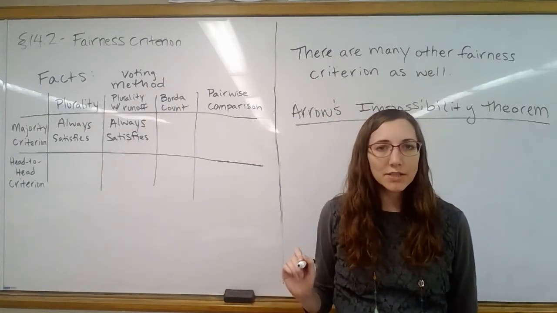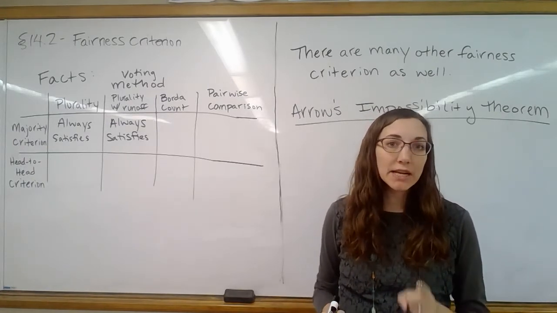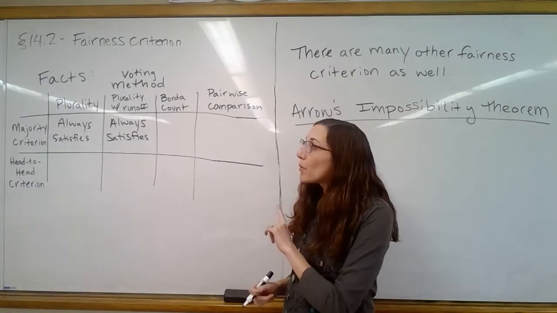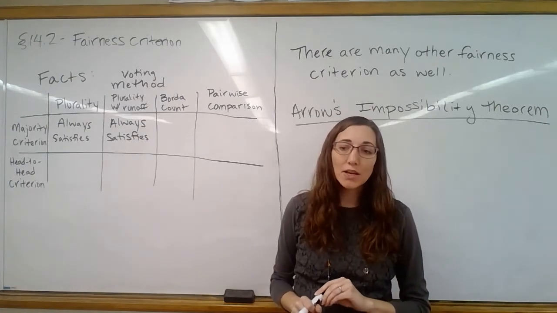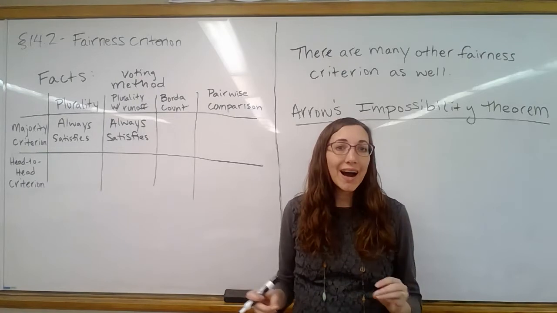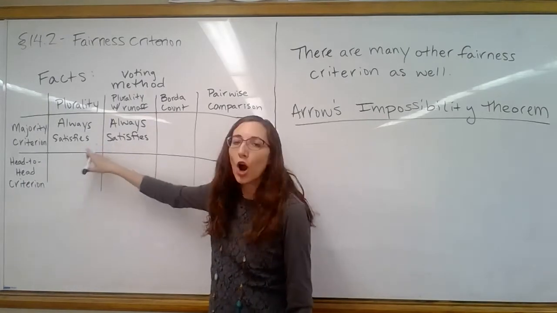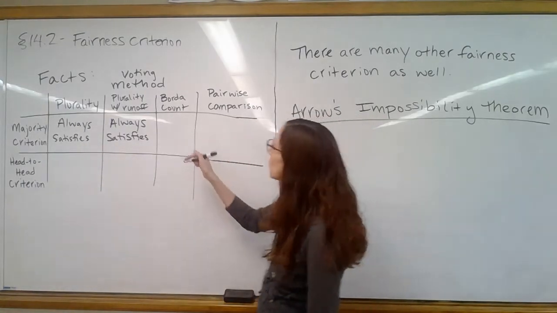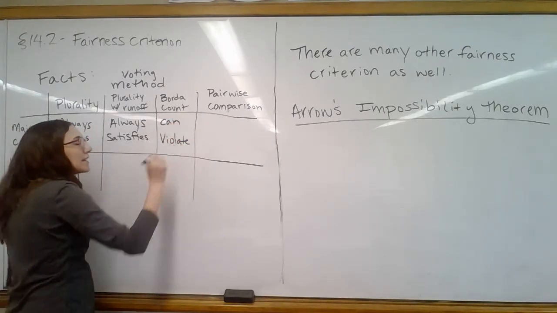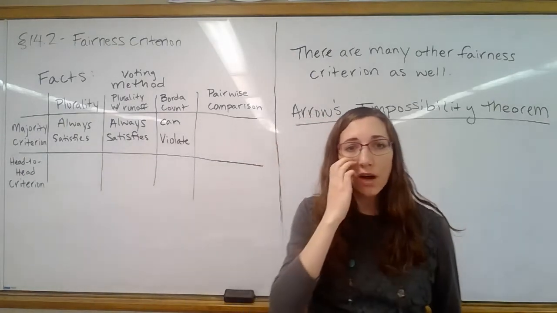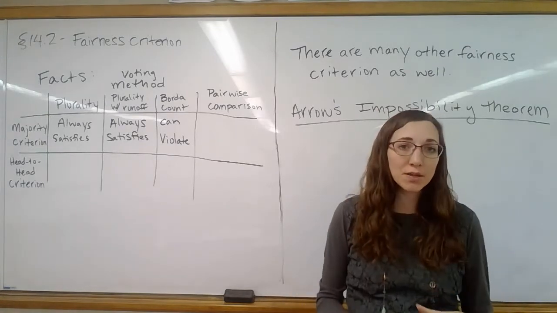Now, Borda count's a little harder to think about holistically, except remember, we saw an example. We did an example, the one with the omelets, where we did Borda count, and the omelet that had majority, the candidate that had majority, did not win. So right there, automatically, it means it's possible to violate this because we saw an example. What these ones are saying is there are no examples, they just don't exist. So this one, Borda count, can violate. Now that doesn't mean that it always violates. We also saw examples where it didn't violate, but it's possible to.